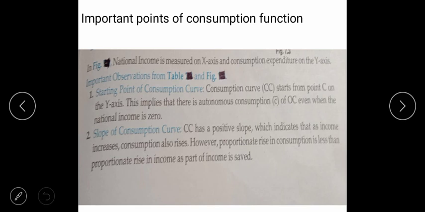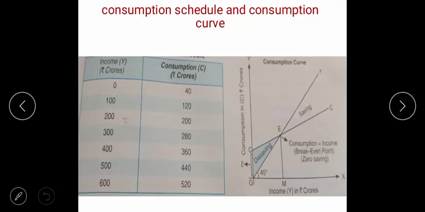I'll go back to the slide. There you will see, this is CC, consumption, right beta? Your CC consumption, this is on the x-axis. We are showing the first point which we are discussing. It implies the autonomous consumption.